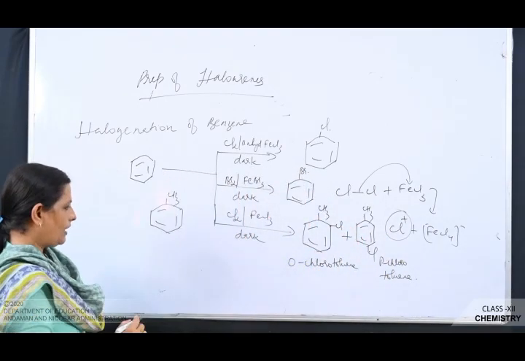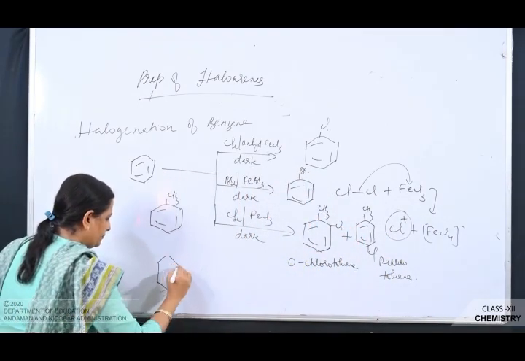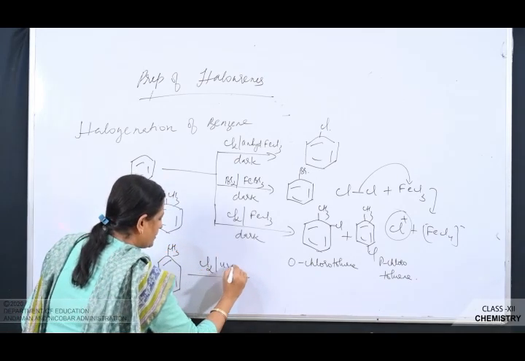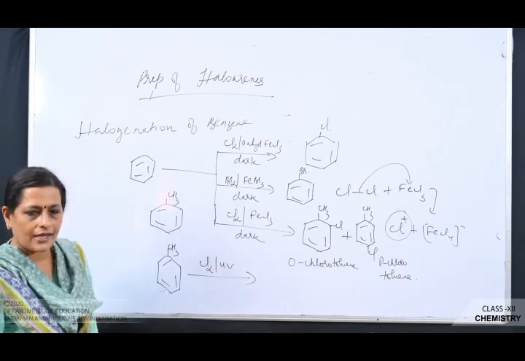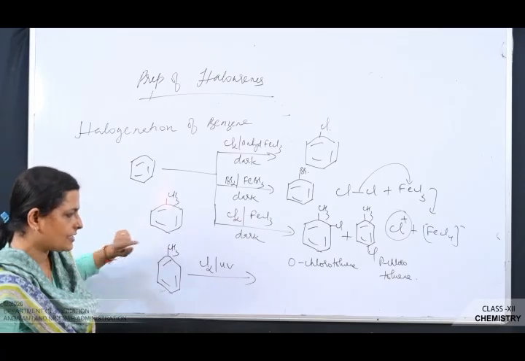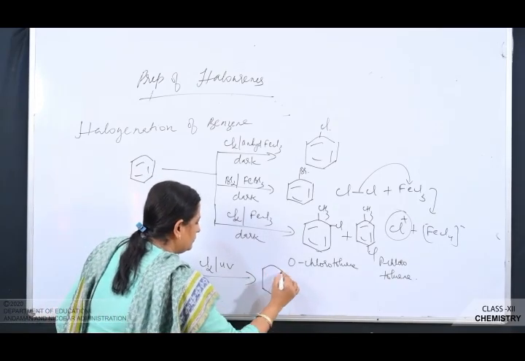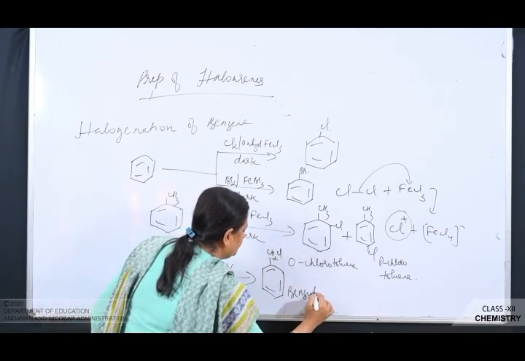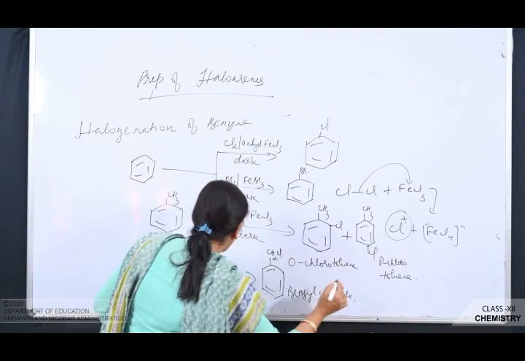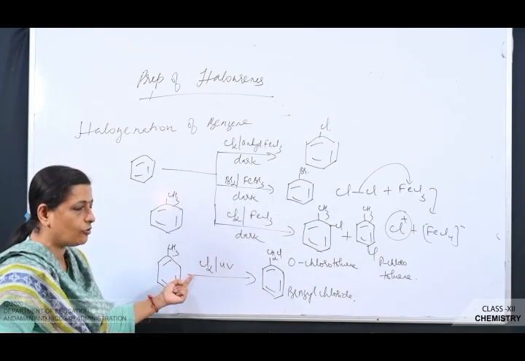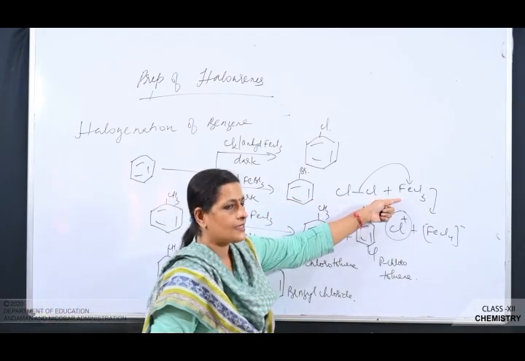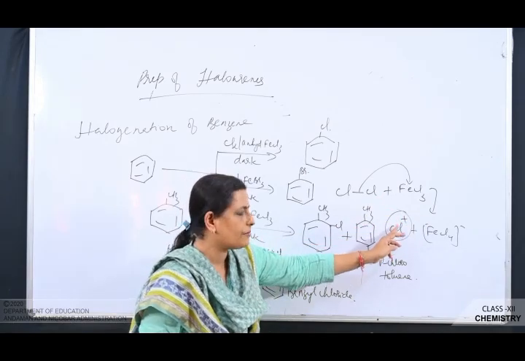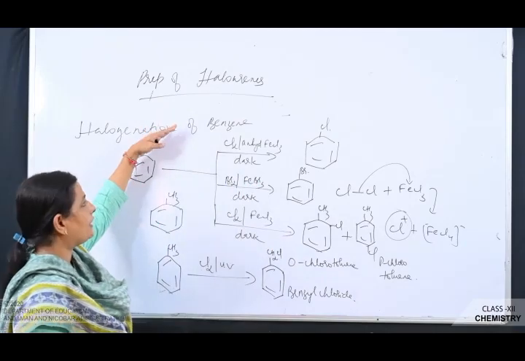Now see, one more reaction I am writing here. When this is treated with chlorine in the presence of sunlight, will it undergo electrophilic substitution? Where will the reaction happen? This we have already discussed. It will take place in CH3. So what will be the product? CH2Cl, that is benzyl chloride. So here it's a free radical substitution. In the presence of sunlight, it undergoes homolytic cleavage. In the presence of a halogen carrier, it undergoes heterolytic cleavage to give you a halonium ion. Or here, if it is Cl plus, we call it chloronium ion. So this is how you will prepare it from benzene.